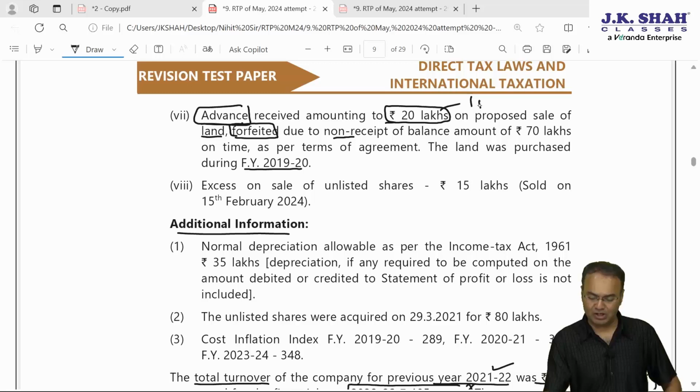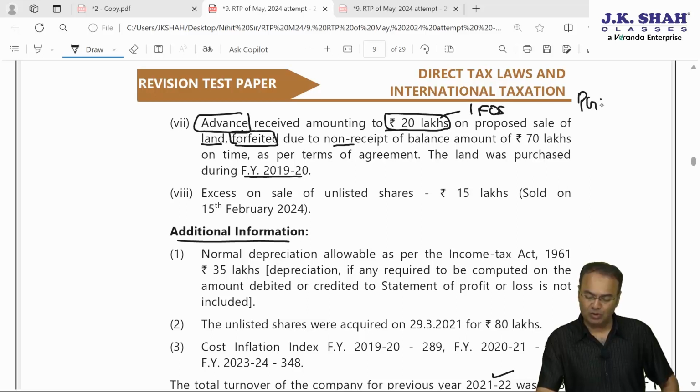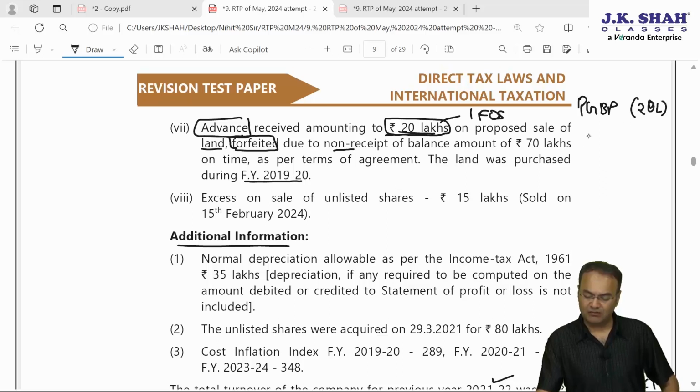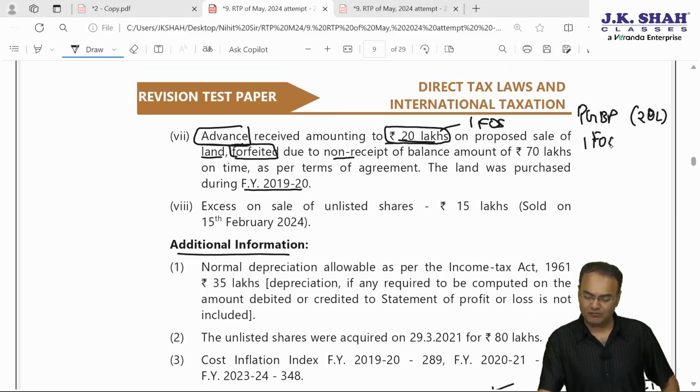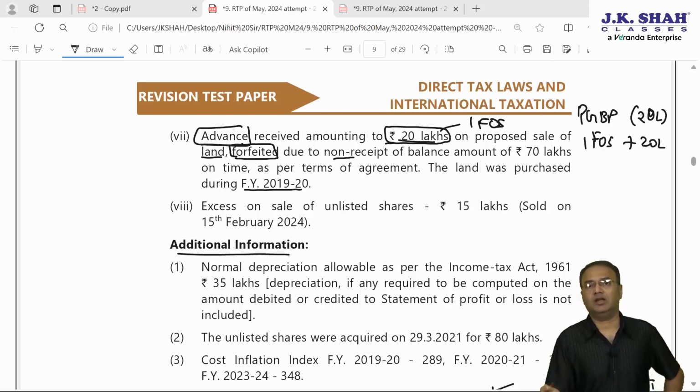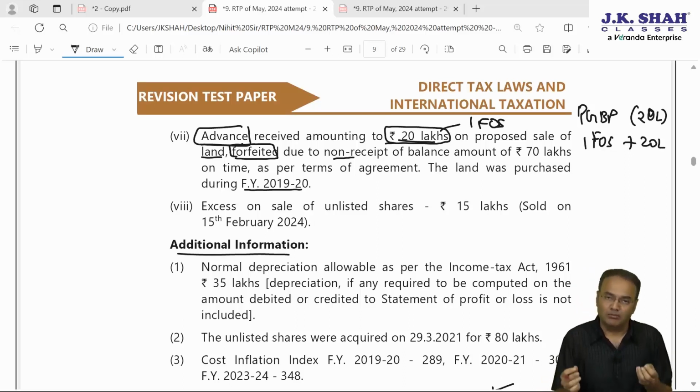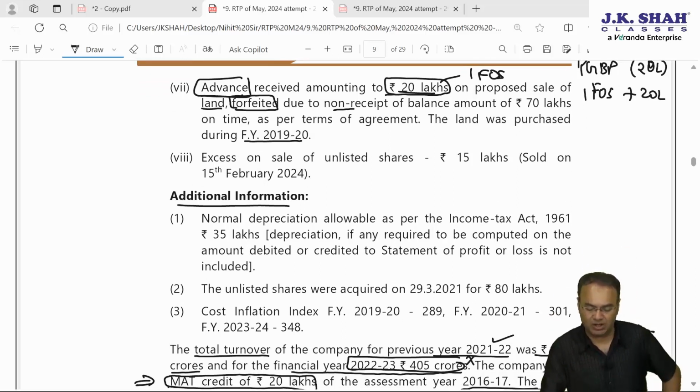It will be taxable under income from other sources. But it's been wrongly credited to P&L. So in the PGBP head, what do you do? You remove it. 20 lakh is credited, now you subtract 20 lakh. And this 20 lakh will be chargeable to tax under income from other sources. In the IFOS head, add back 20 lakh. Eventually it will have no effect, as both PGBP and IFOS are taxable at the same rate, but this is the correct treatment. You need to write reasons for this.